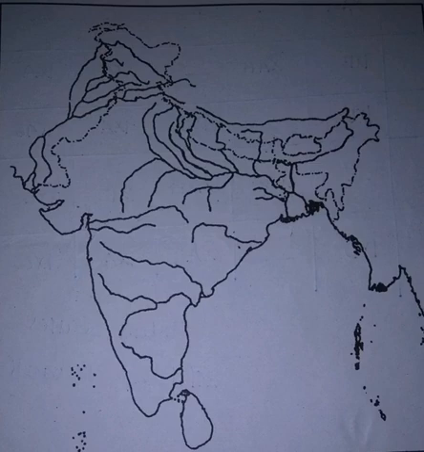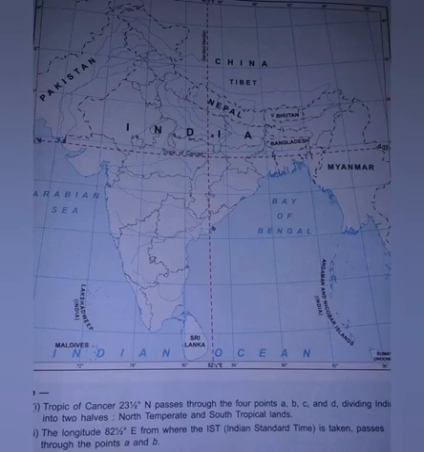In the textbook itself there is a practice map. Listen, it is given on page number 89. On page number 89 there is a blank map, and that is very important. In that map only you have to learn everything: the rivers, the Canara coast, Malabar coast, Konkan coast, Coromandel coast, and two lakes, Chilka Lake and Wular Lake.